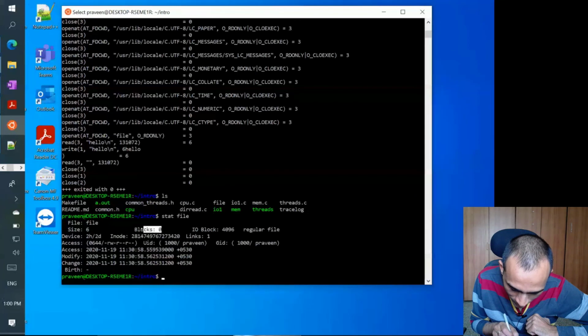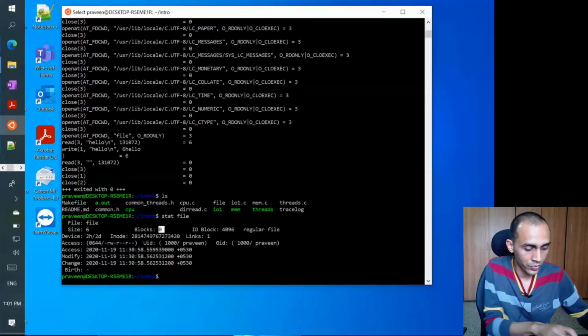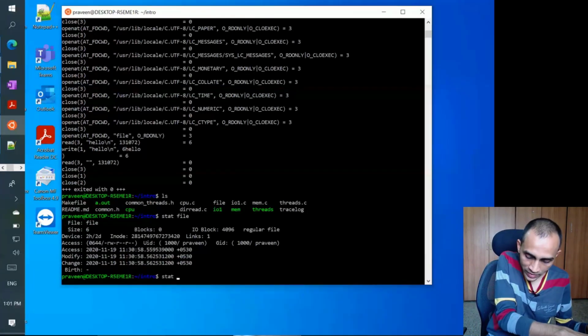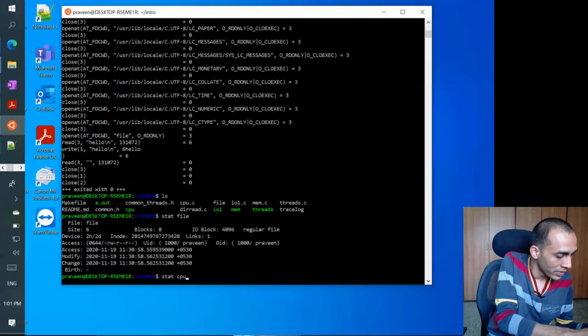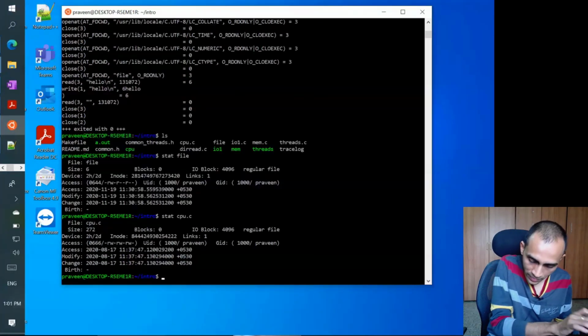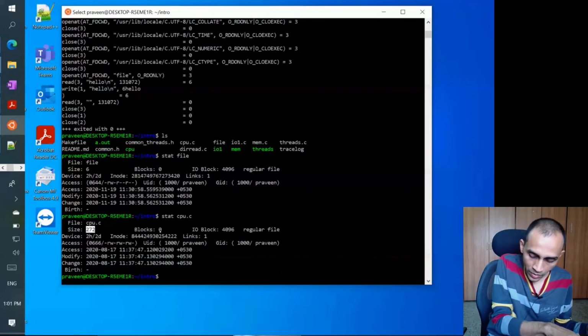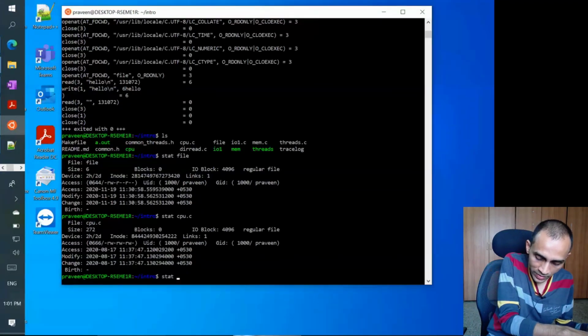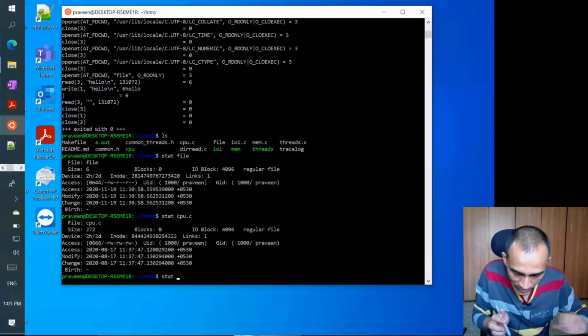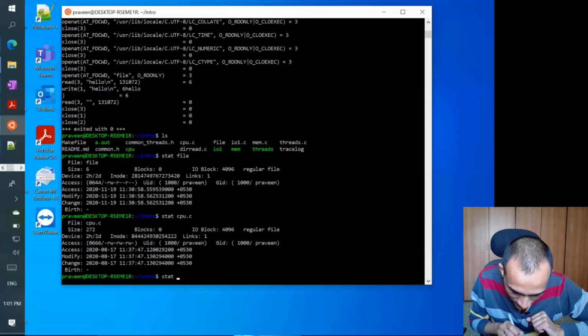But I will leave an exercise to you to think about why it is giving the number of blocks to be 0. If I do this stat on some other file also, let us say cpu.c, its size is 272, still it is giving blocks 0. But if I do this on, let us say, threads.c, these are the programs that I used in the introductory class, threads.c has a little bit larger size, 661. For it, it is giving a block of 8.